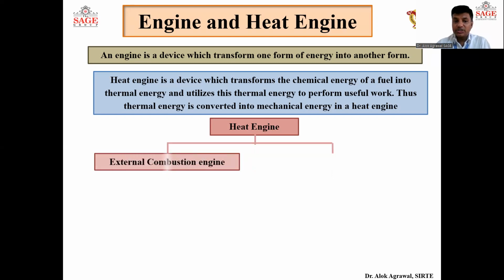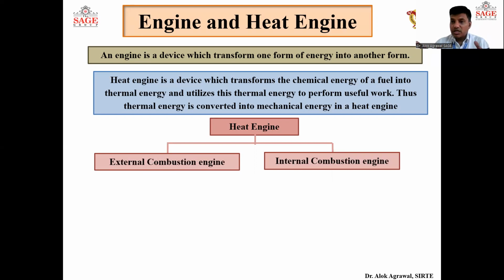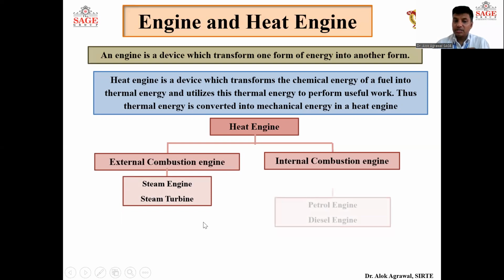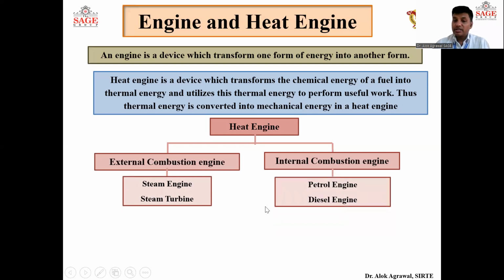Now, a heat engine is generally classified as either an external combustion engine or an internal combustion engine. What is combustion? Burning of fuel is known as combustion. If the fuel burning takes place inside the engine, we call it an internal combustion engine. And if the burning of fuel takes place outside the engine, we call it an external combustion engine. Examples of external combustion engines are the steam engine and steam turbine, whereas examples of internal combustion engines are the petrol engine and diesel engine that we use in our day-to-day life.